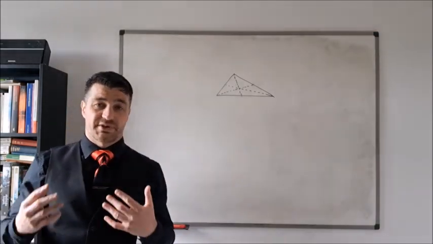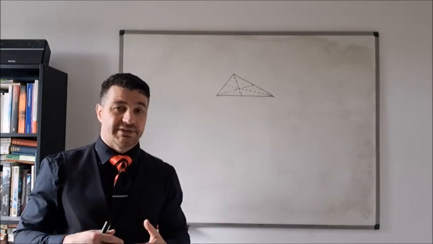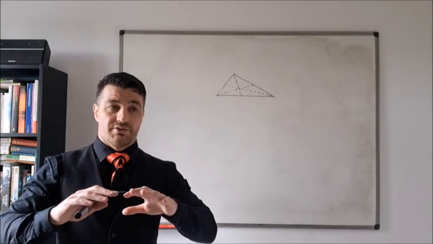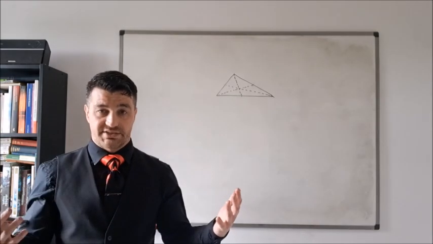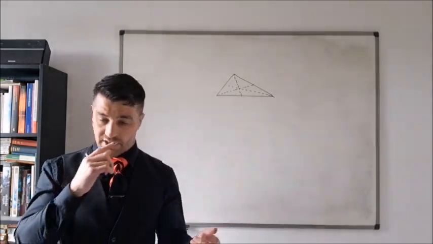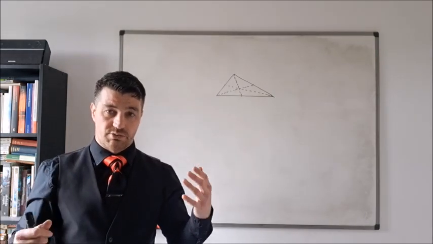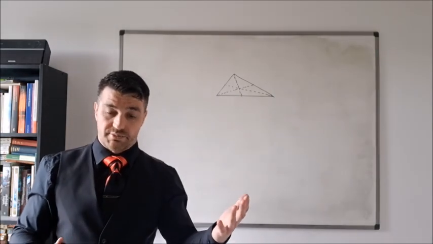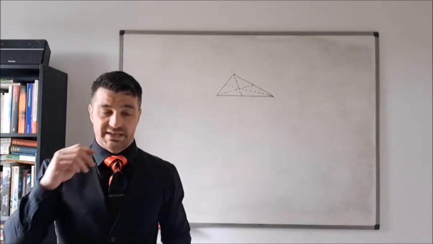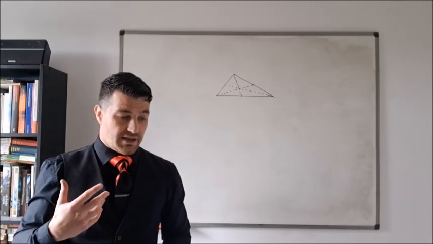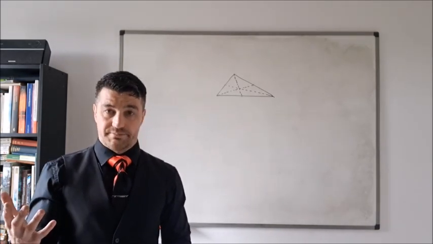Now, I've chosen this not because it's a terribly difficult problem, it's just that there are different approaches that you can take to solving this problem. Two, in my opinion, completely different approaches. One is based on coordinate geometry, and the other is based on pure geometry.